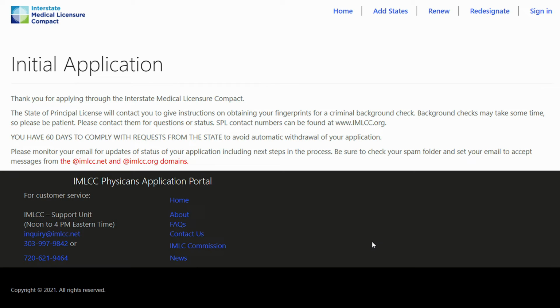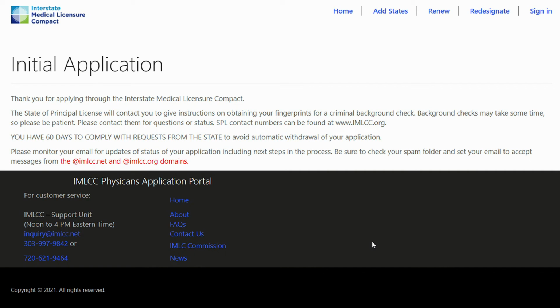Overall, this part of the application process can take up to 45 days for a final determination to be made. At this point in the process, your SPL is solely responsible for processing your application, and any questions or concerns should be addressed to your SPL.